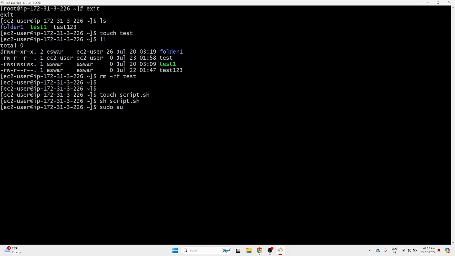Let's see the example. First, there are three types of special permissions: SUID, SGID, and sticky bit. SUID means set UID, SGID means set GID, and finally sticky bit. These are the special permissions we can apply to a folder or a file. It does not matter.